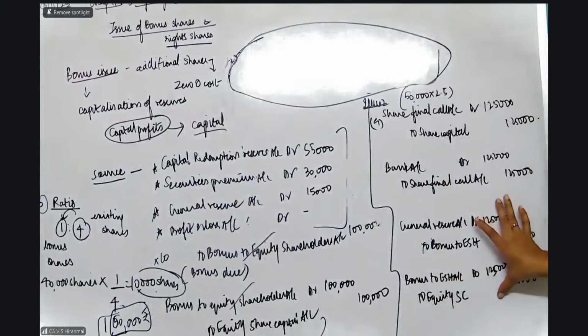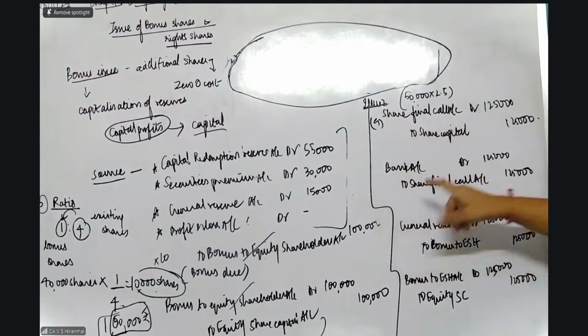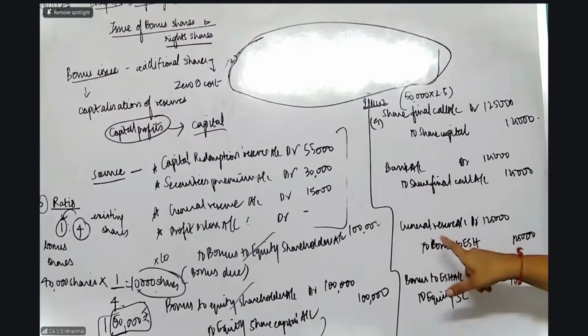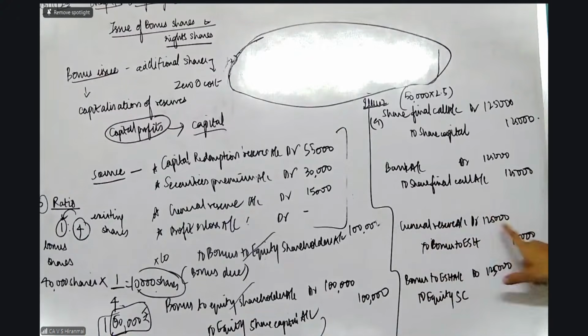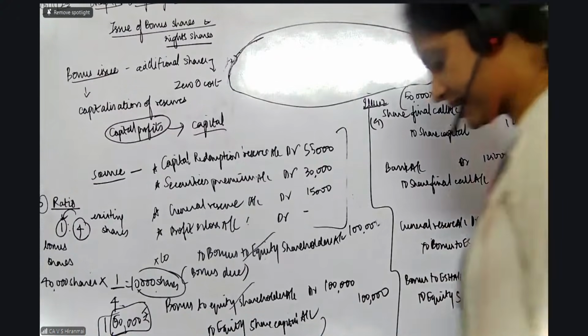Only these two entries are going to come. Here the final call is also made, 10 rupees is received. So you know the amount of 5 lakhs. So general reserve to bonus, bonus to equity share capital, 5 lakhs and 5 lakhs. That's all. Pass the entry quick.